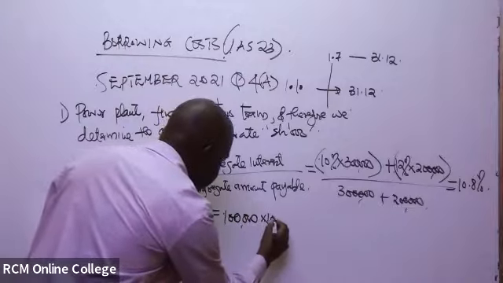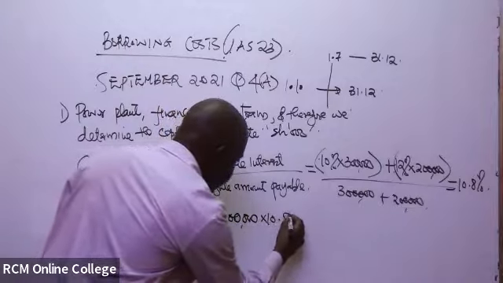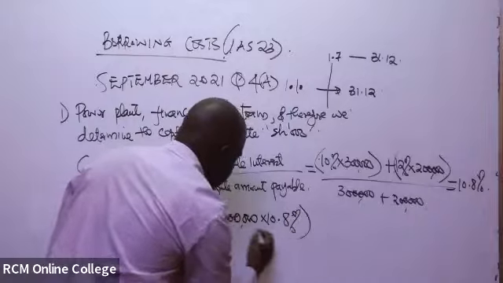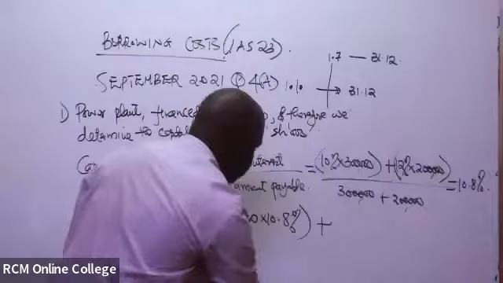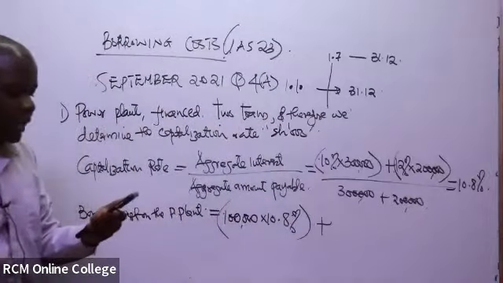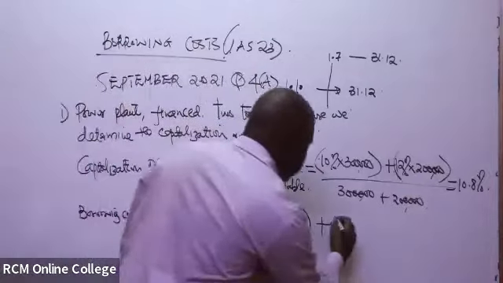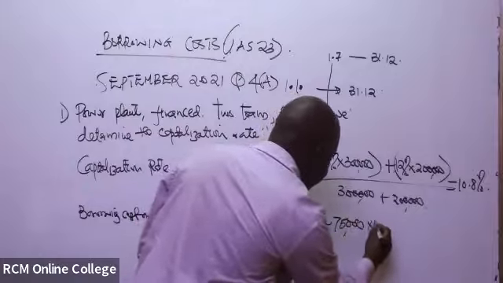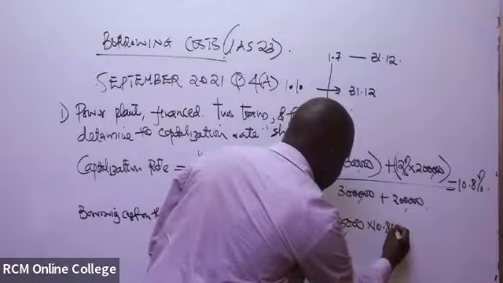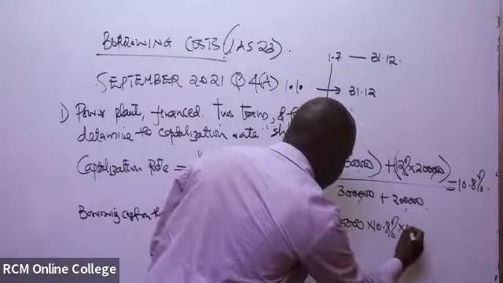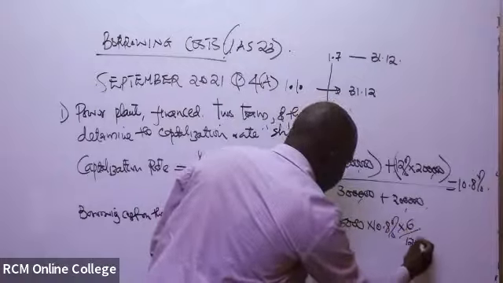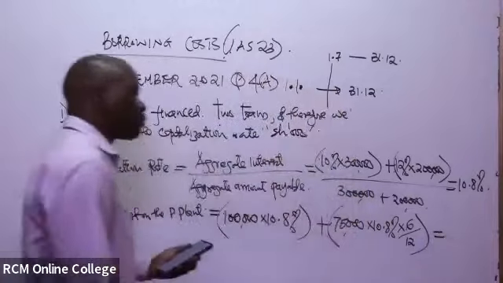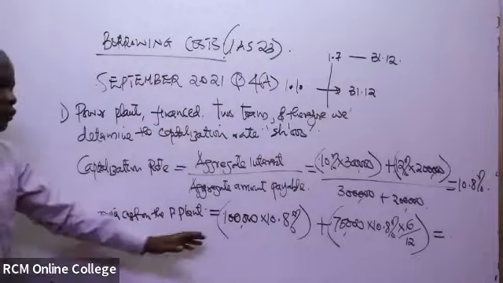You'll take the 100 million multiplied by 10.8%, plus the other amount that was from the middle of the year, 75 million multiplied by 10.8%. But now it was for half a year, so you have to multiply by 6 out of 12. So what are you getting as the total borrowing cost on the two facilities?